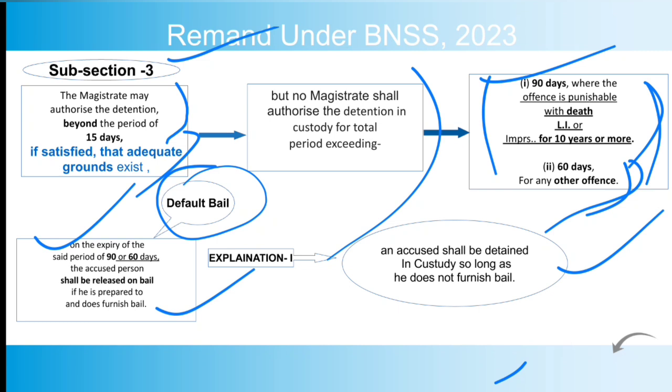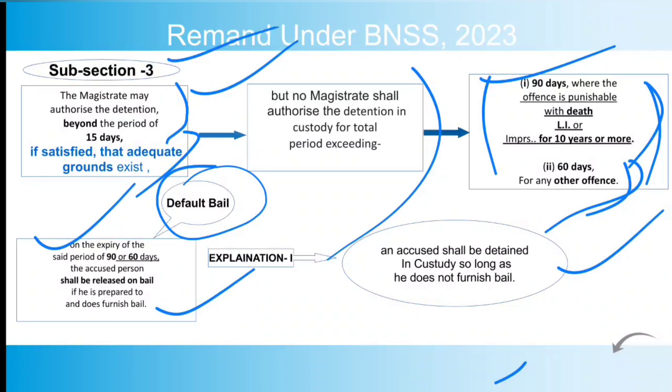Now again you find that in authorization of detention beyond 15 days, as it is written there, there is no mention of whether it will be police remand or judicial remand, as there was clarity under section 167. Neither during the 15 days have they clarified whether the detention can be only police custody or judicial custody. Even after 15 days, there is no such mention. But as I stated, the union government has already clarified that police remand can only be for a maximum of 15 days.